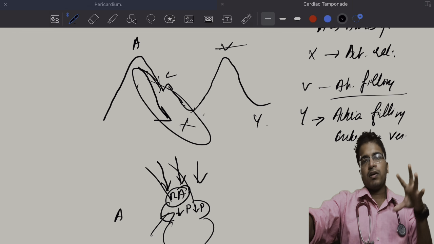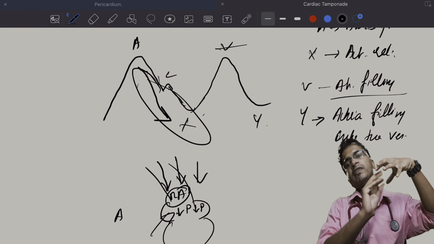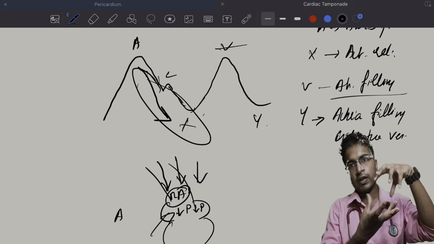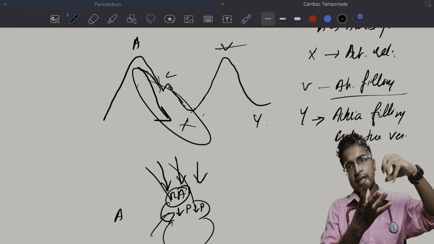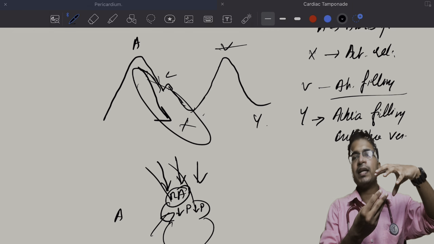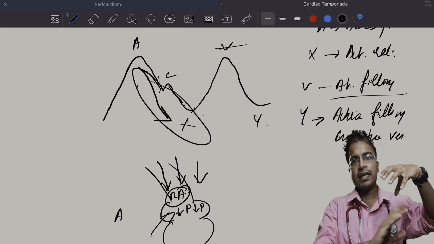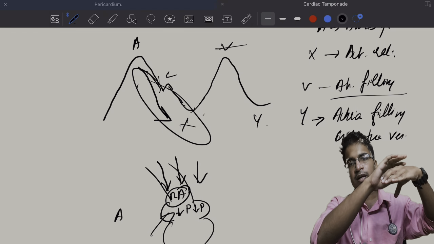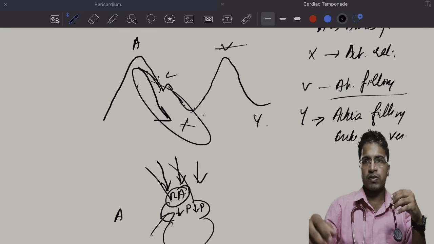So atria contracts, atria relaxes. Meanwhile, the ventricle was in systole. Now the ventricle goes into diastole. Atria contracts while the ventricle was in diastole. Then atria relaxes, meanwhile the ventricle was contracting. Now the ventricle is also relaxing. Atria is relaxed, ventricle is relaxed. When the atria was relaxed, all the blood from the vena cava was entering into the right atrium. Now the ventricle will also start to relax.